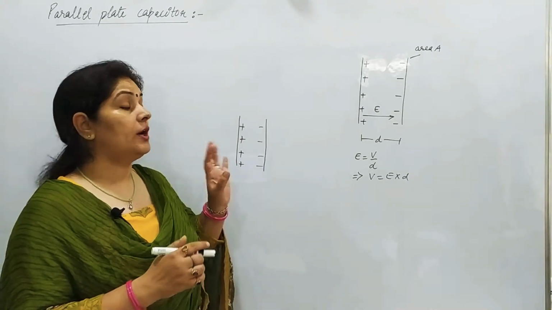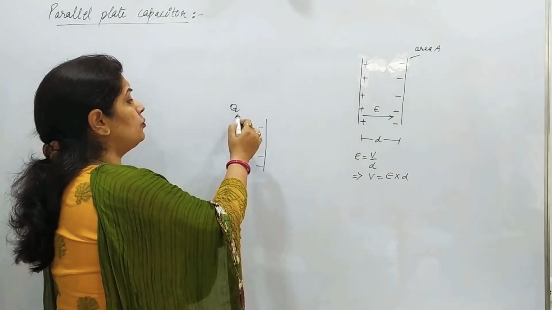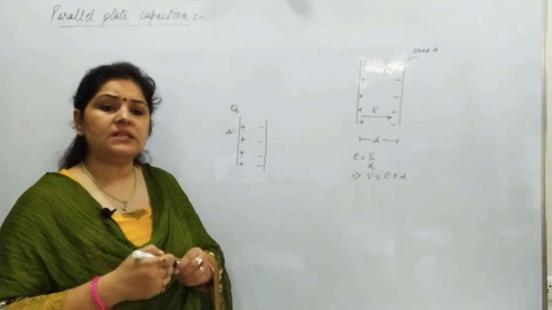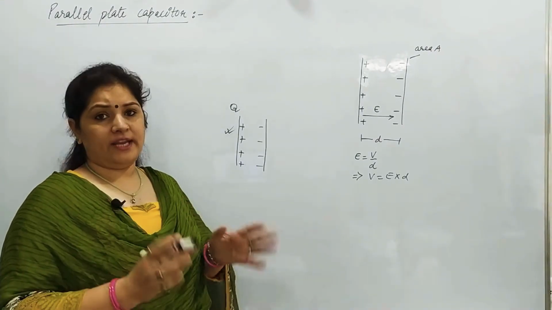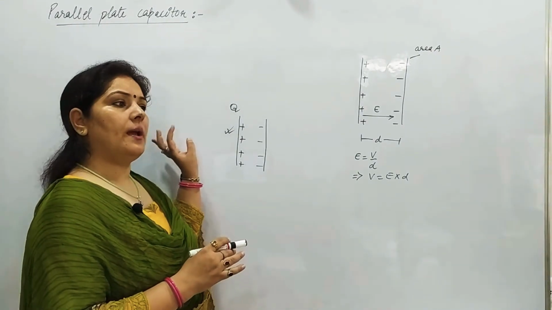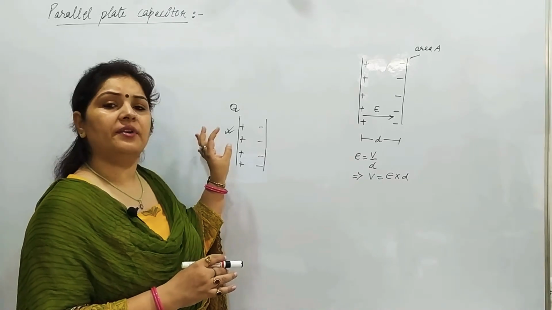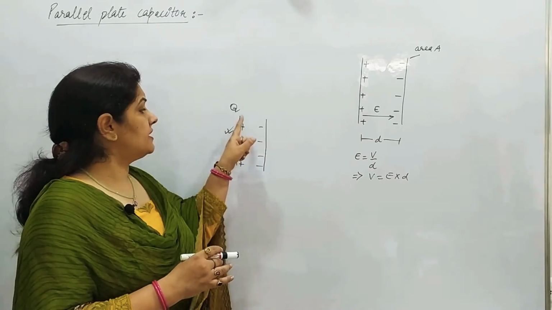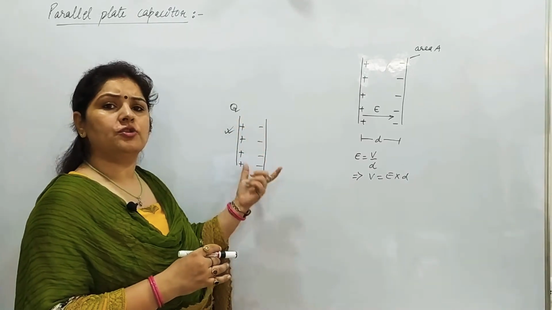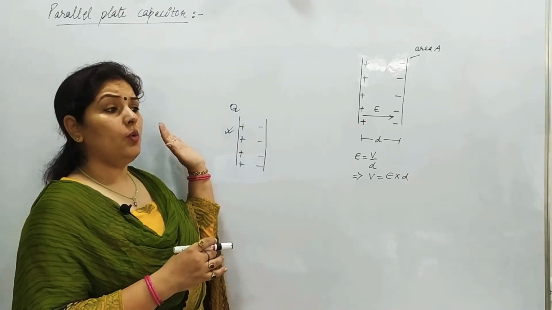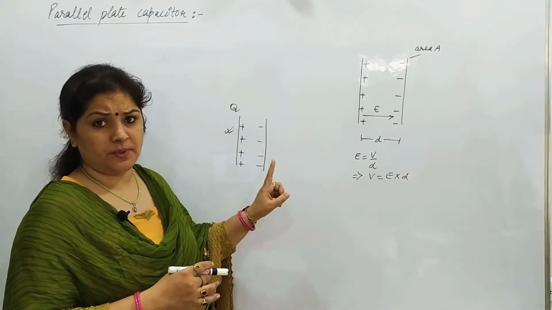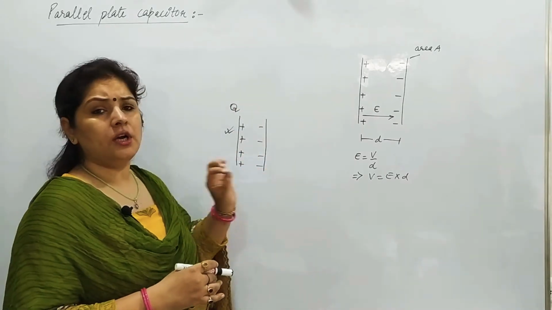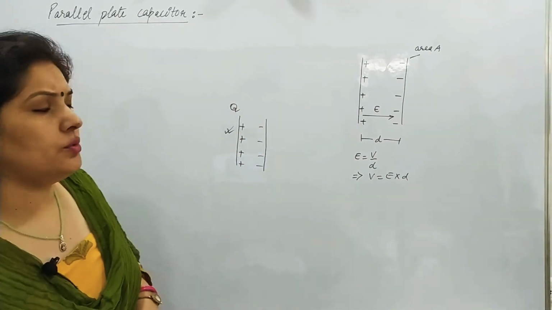Secondly, we also learned that whatever charge you have given to the plate, Q, will be the charge of the capacitor. Whatever charge you are giving, say you are giving it 100 coulombs, we will not say that this is plus Q and this is minus Q, so net charge is 0. No. Whatever charge you have given to the first plate, that will be the charge of the whole capacitor. That we have to remember.